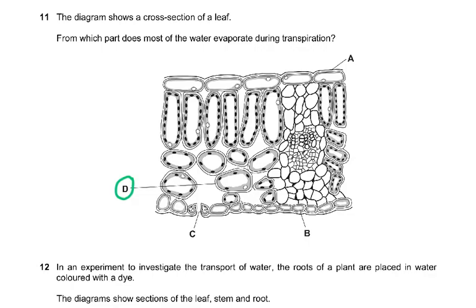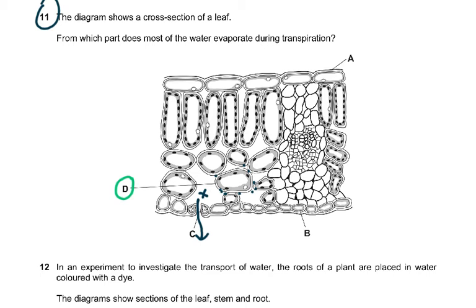The diagram shows a cross section of a leaf. From which part does most of the water evaporate during transpiration? Now, A was the cuticle, B was the lower epidermis, C was the opening of the stomata, and D was the surface of the spongy mesophyll. Now, that is the exact definition in your syllabus. What is transpiration? Evaporation from the surface of the mesophyll cells. And then evaporation means that there is fluid around it, and then this becomes a vapor. So evaporation has to take place, and then this vapor diffuses out. From a liquid state, it has to become a gaseous state. So it has to become a vapor.